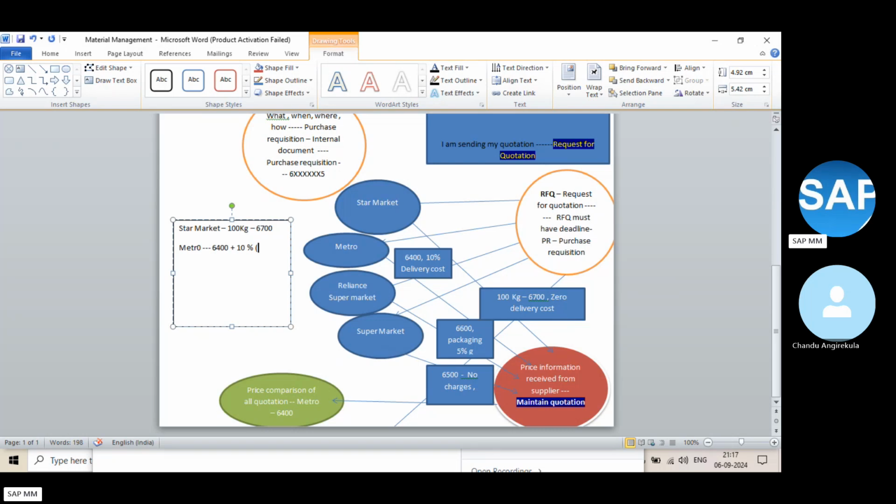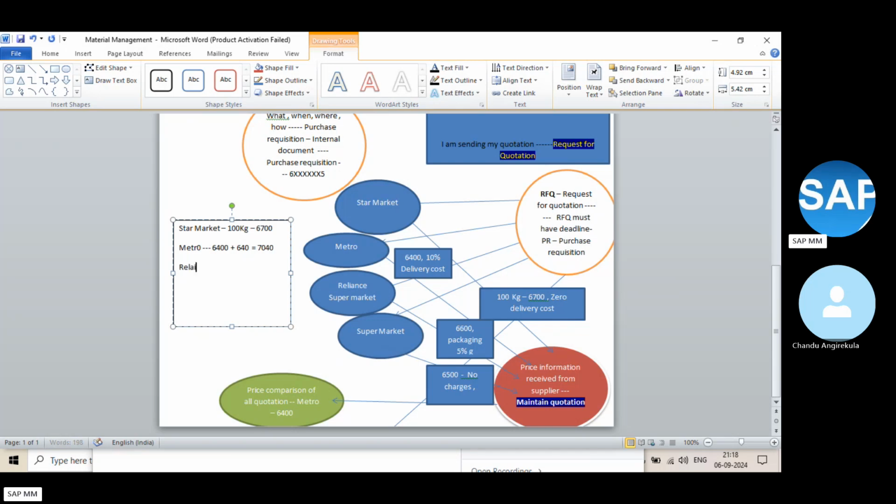How much is 10% of 6,400? It is 640. So now it is 7,040 rupees.